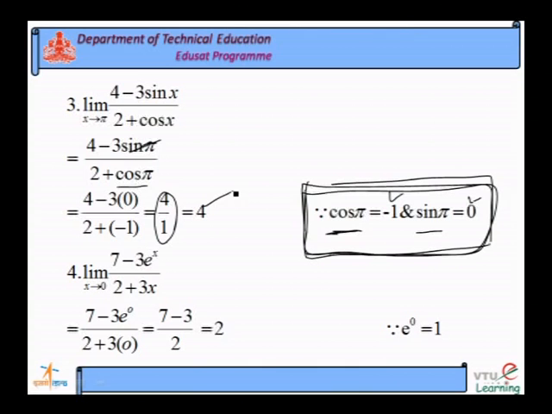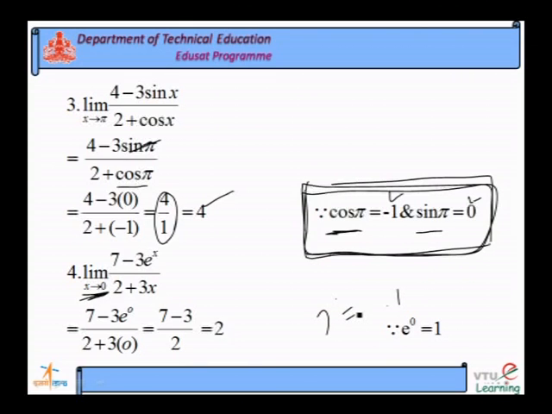You see the next one, fourth one, limit of 7 minus 3 e to the power of x divided by 2 plus 3x. Here x value we need to take 0, e to the power of 0, anything to the power of 0 is always 1 except 0 to the power of 0 is not equal to 1.